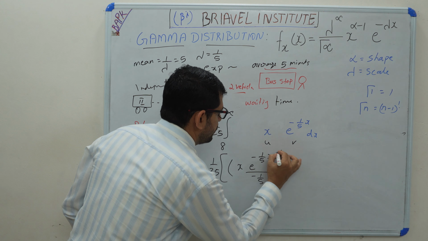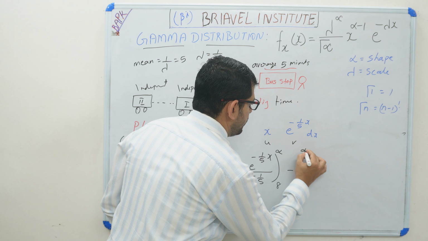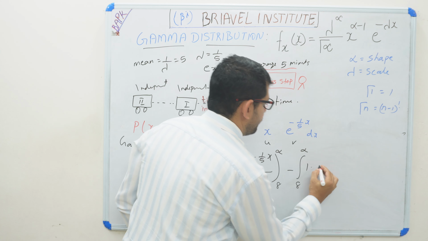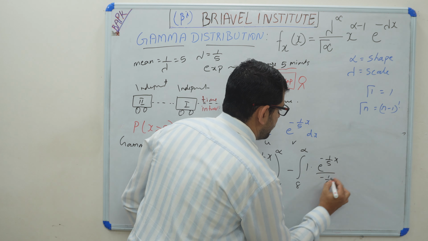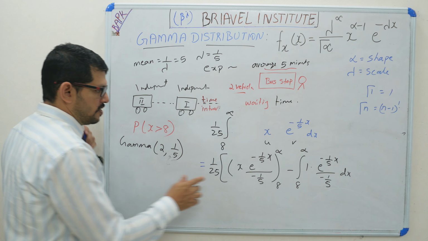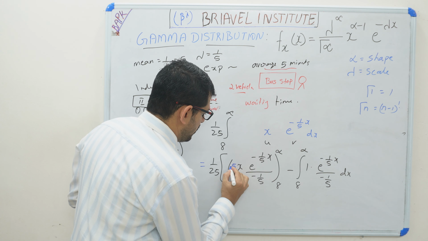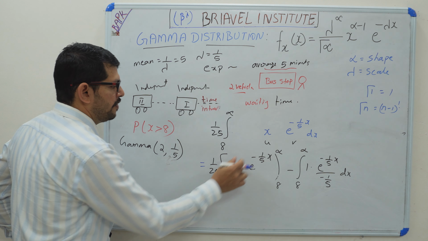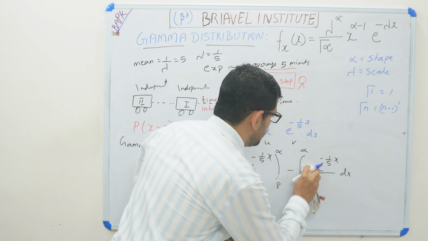So this is 8 to infinity, minus of integration 8 to infinity. Differentiation of h is 1 and integration of e raised to minus 1 by 5h divided by minus 1 by 5 into dx. So this minus 1 by 5 we can take to the top here, minus 1 by 5, so we can remove here. 8 to infinity we can pass here.